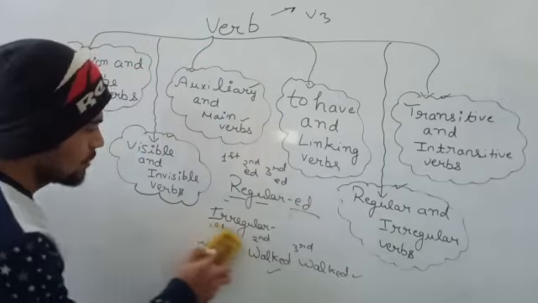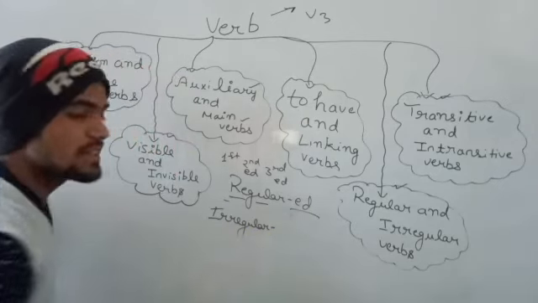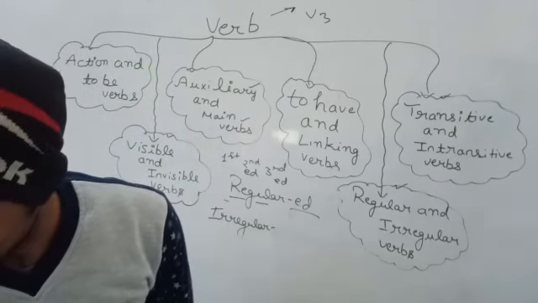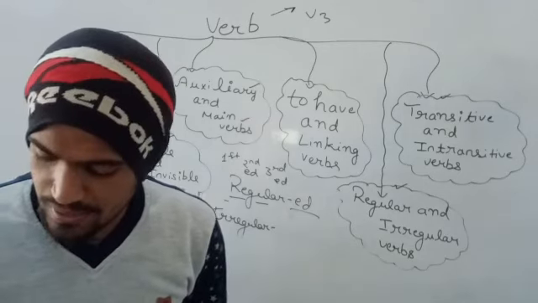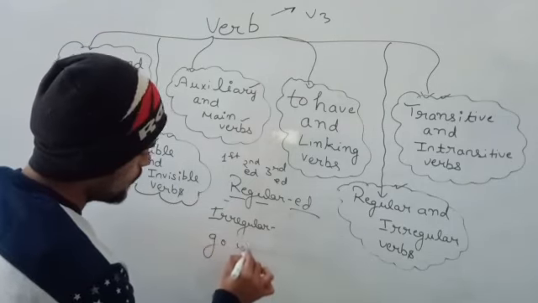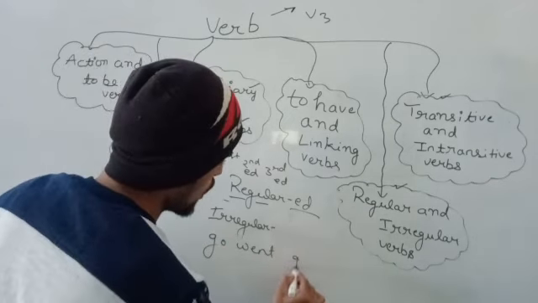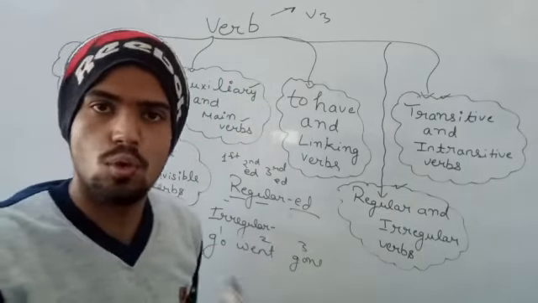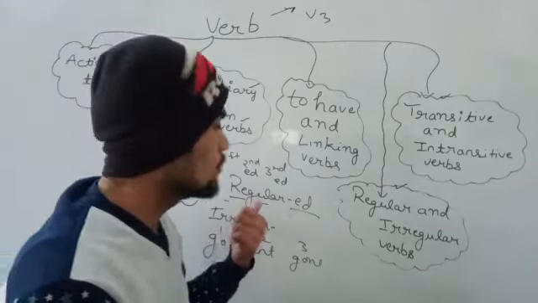Okay. But now, what do you mean by irregular then? In irregular verbs, there is also a first form, second form, and third form. But in them, we do not have to write like this. In irregular verbs, there will be, like, go, went, and gone. First form, second form, third form: go, went, gone. So this will be the differentiation between regular and irregular verbs.